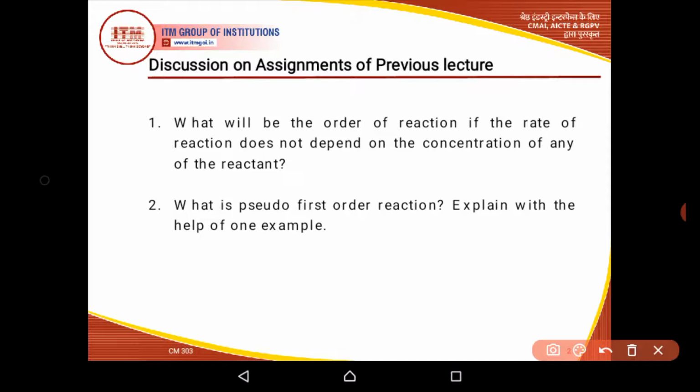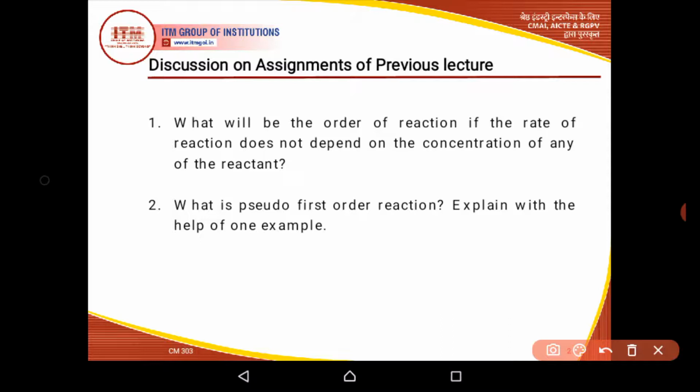Question number 2: what is a pseudo first order reaction? Explain with the help of one example. A pseudo first order reaction means the molecularity of the reaction is 2 and the order is 1. If we take the example of acid hydrolysis of ester, we find that the rate actually depends on the concentration of both substances, ester as well as water.